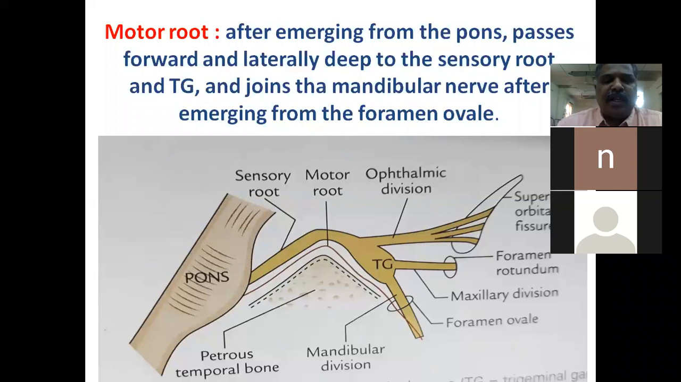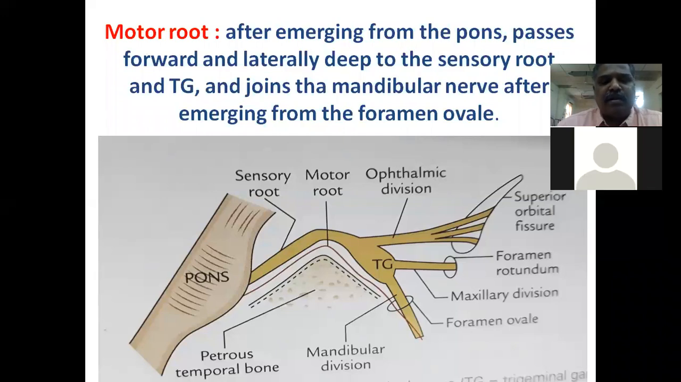So this slide is showing the pons. From this, both sensory and motor roots traverse to the petrous temporal bone, and after forming the ganglion, they divide into the three parts. After leaving the foramen ovale, the motor root joins with the mandibular nerve.